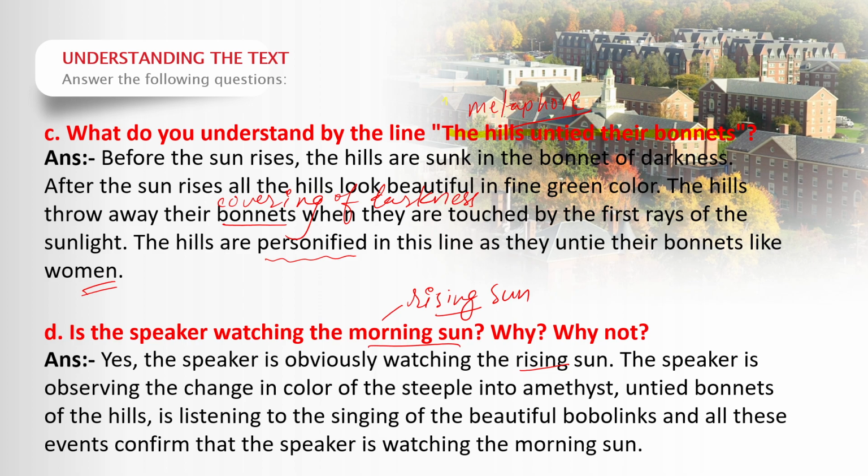The speaker is observing the change in color of the steeple into amethyst, the untied bonnets of the hills, and is listening to the singing of the beautiful bobolinks, and all these events confirm that the speaker is watching the morning sun. These events are given in the poem, and because of these events we can say that the speaker is obviously watching the morning sun.